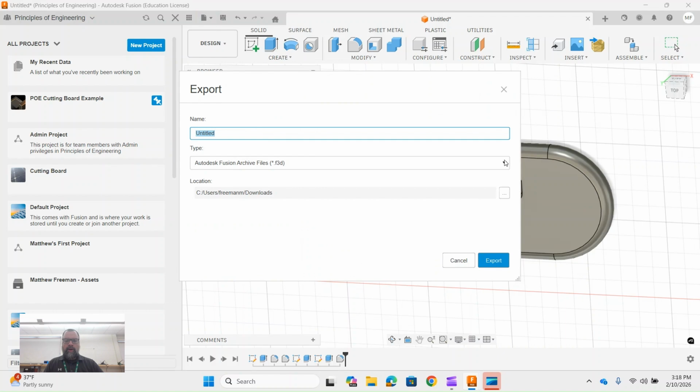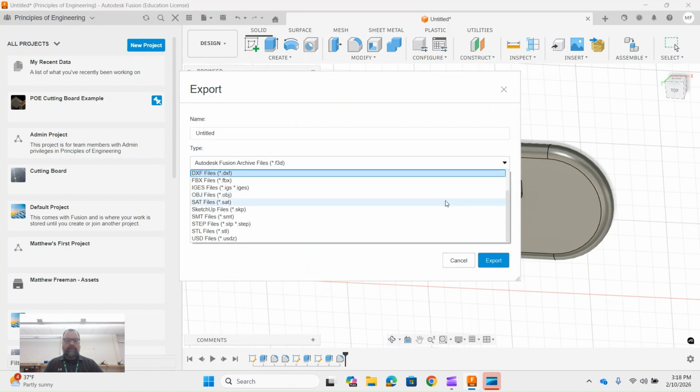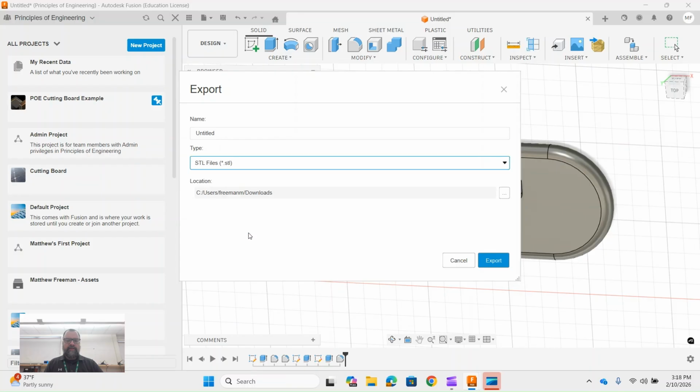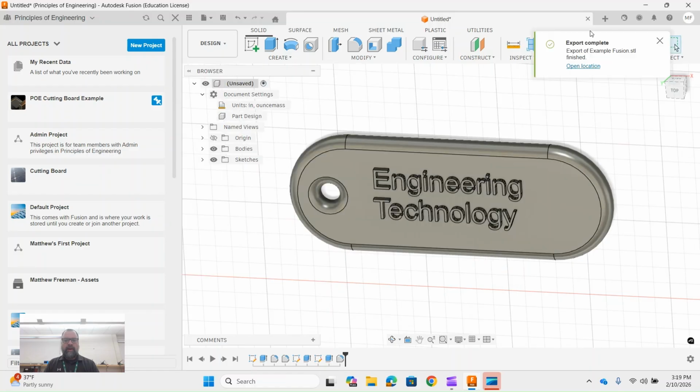and then right here, this drop down, you can scroll down to STL files, give it a name right here. Make sure that you're saving it at a place that you're going to be able to access it. This is by default going to downloads, which is where I usually leave it. Hit export, and that should be able to be located right here